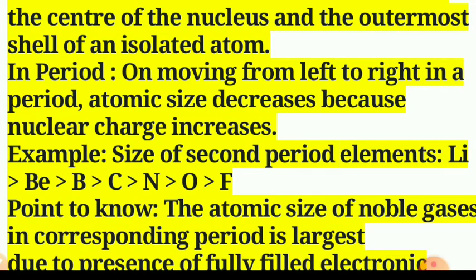This means when we go along a period from left to right, we can observe that the atomic size decreases.